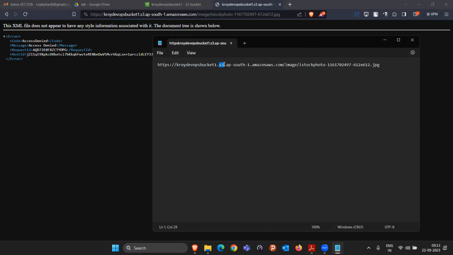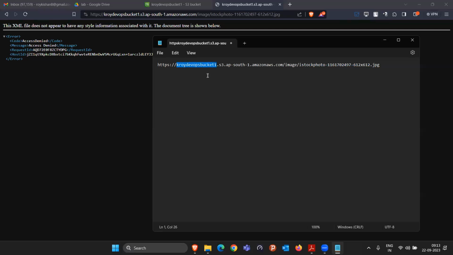Now, see how this URL got generated. They are writing the bucket name, and that you are using S3. You created it in the Mumbai region, amazonaws.com. Then you created a folder with the name image, then whatever the file name. So now you got the reason, right?